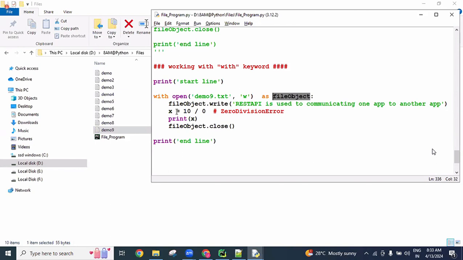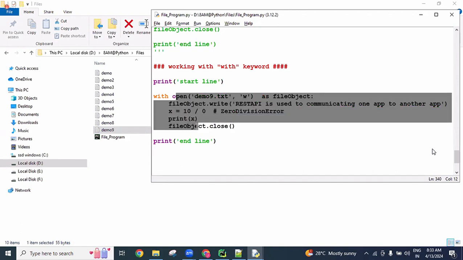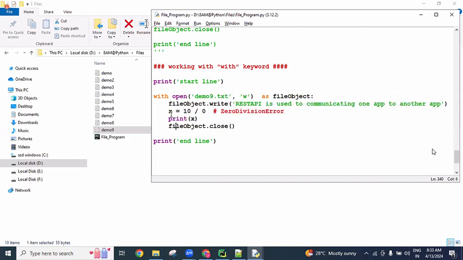So these are the advantages of the with keyword. If we are working with the with keyword, there is no need to close the file object explicitly. Once this execution completes normally, it automatically closes the file object. That's why in real time, guys, 100% of people open files in write mode, append mode, or exclusive mode using the with keyword only. Do practice with this one.